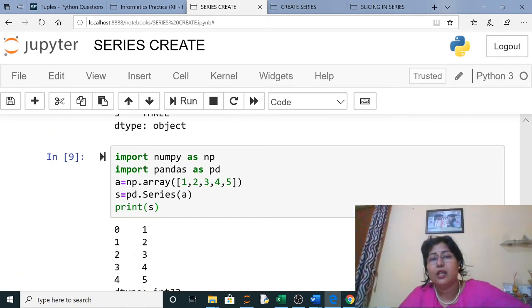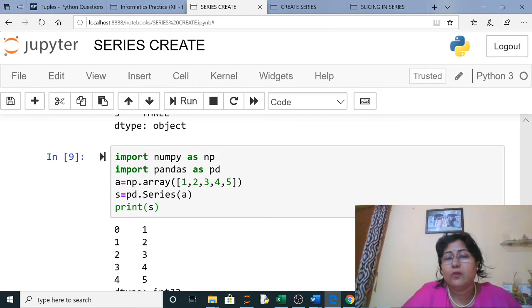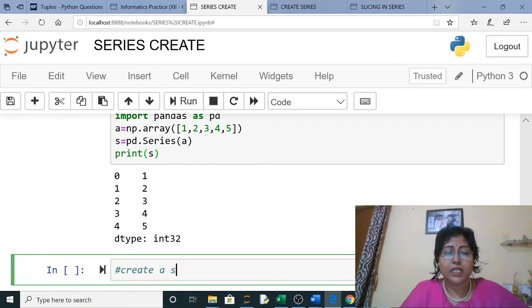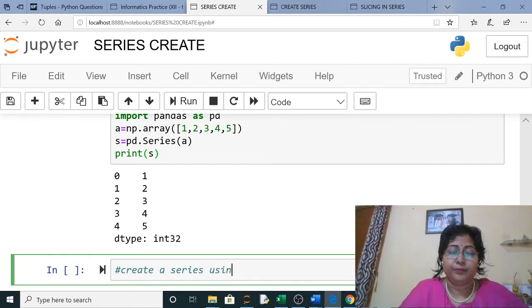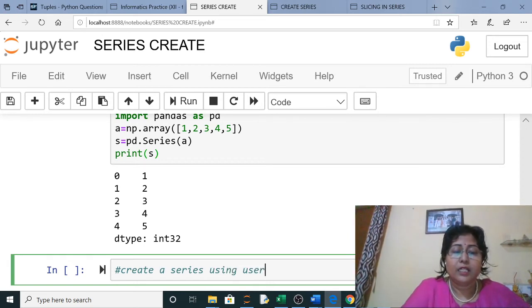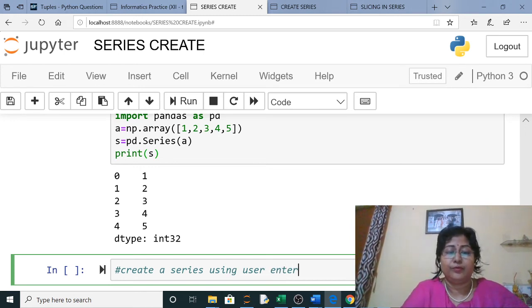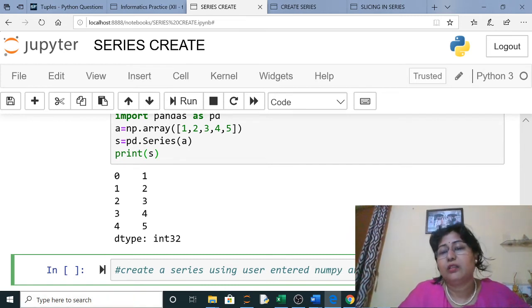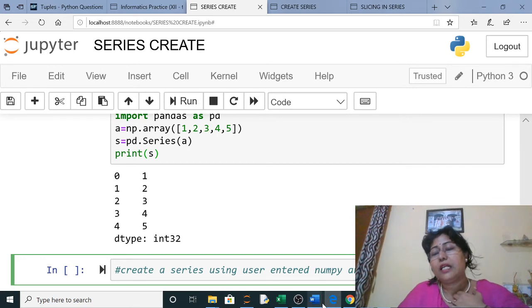Write the first question: how to create a series. Question number 1: create a series using a user entered numpy array. User entered numpy array means the values are entered by the user, where the values in the array are entered by the user.